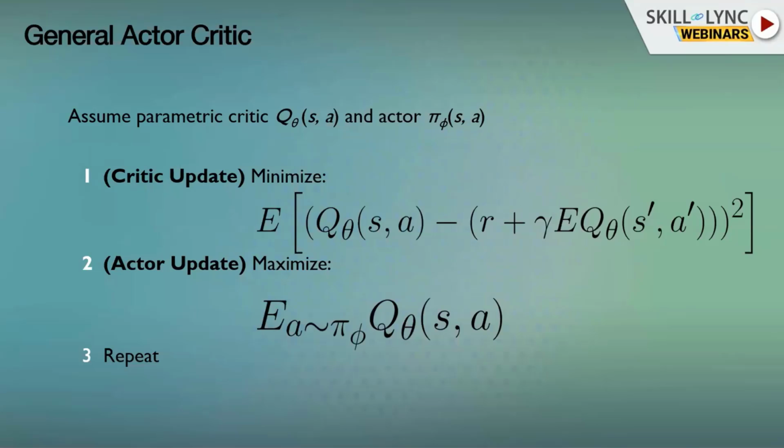So we can follow this two-step procedure. First, we would minimize the Bellman error, right? I told you that R plus gamma times the value of the next state is another way to write the Q function. So if we have data of states, actions, rewards, and next states, then we can solve this, right? We can use this loss to minimize this squared error and get a good estimate for the Q function. And then after we do this, we could try to find the policy that would maximize this current Q function.